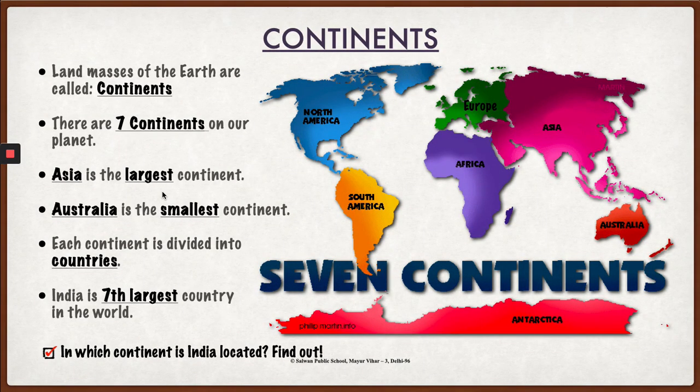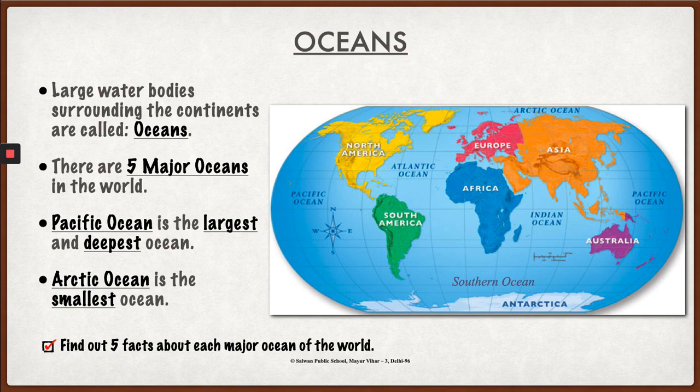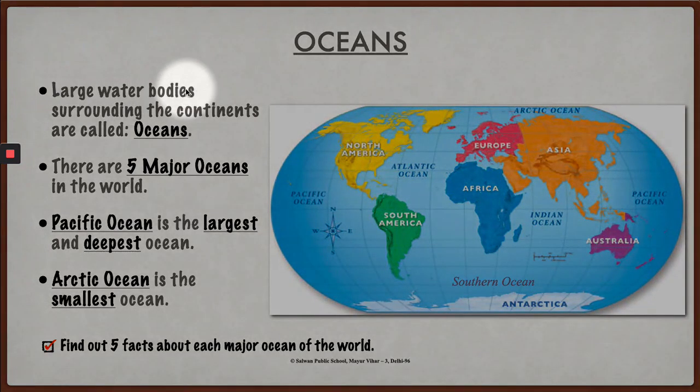Moving on to the next topic, which is again another important topic: oceans. Remember when I told you that large land masses that are continents are surrounded by large water bodies? Well, those large water bodies that surround the continents are called oceans.